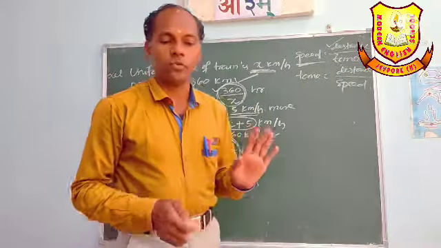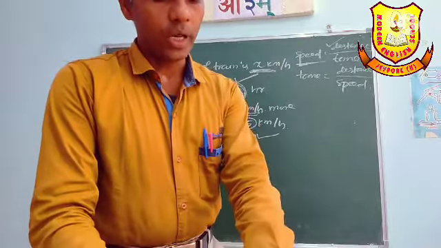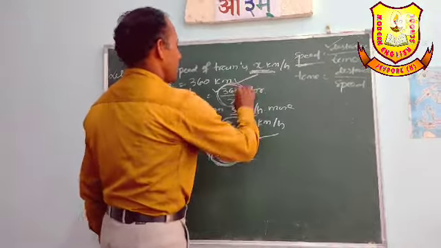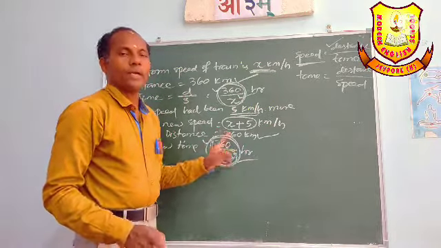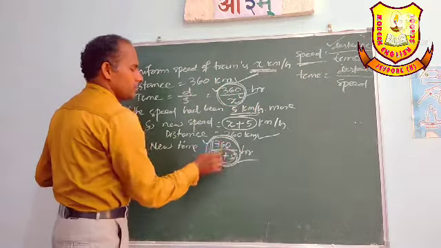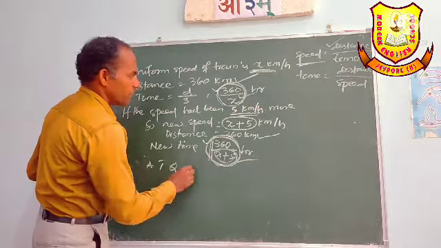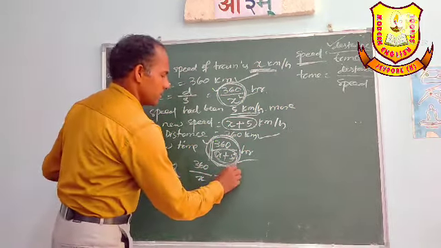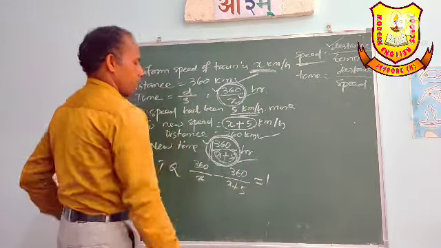According to the question, it would have taken 1 hour less time. So the difference between these two times is 1 hour. This one minus this one equals 1. So according to the question, 360 by x minus 360 by x plus 5 equals 1.